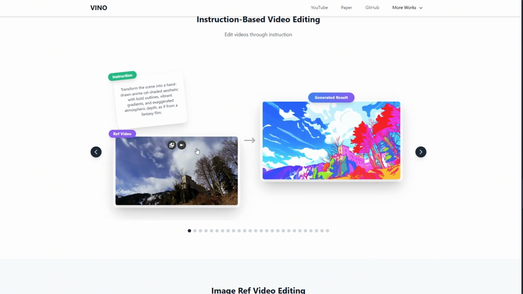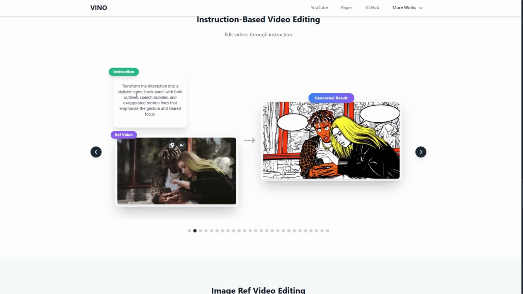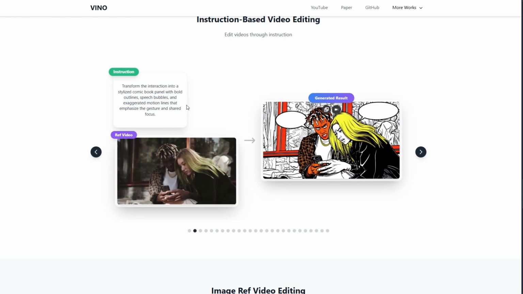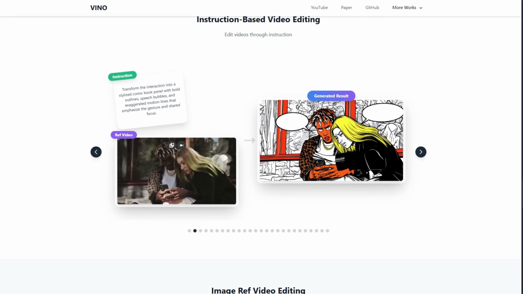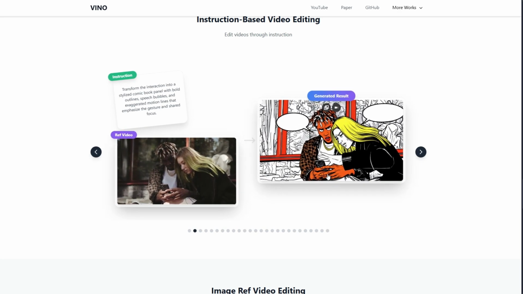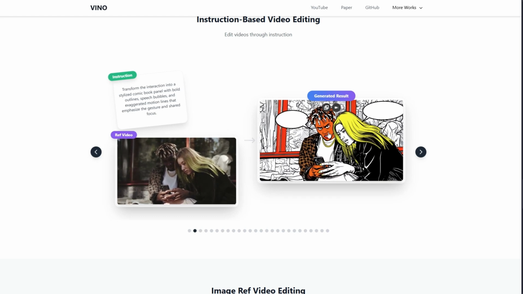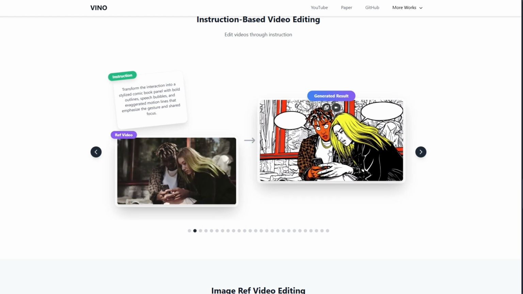This is just wonderful. Here, it takes this video and says, transform the interaction into a stylized comic panel, and it did exactly that. It is the exact video, the exact movement. One thing I noticed is that hand. First, it was white, seeming like her hand, but now it looks like his hand. Yeah, that's the only issue, but it is actually very nice.